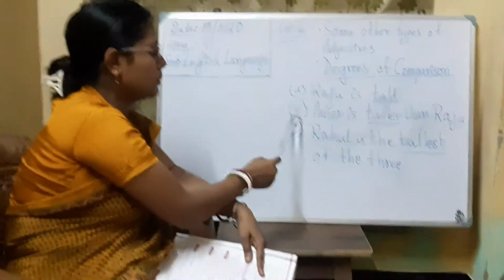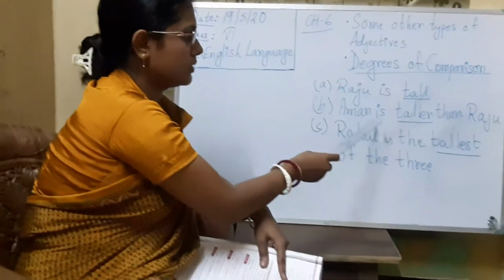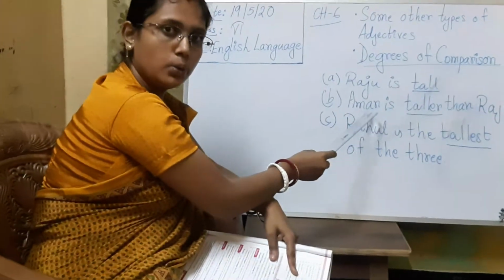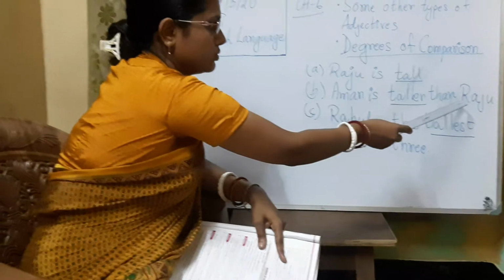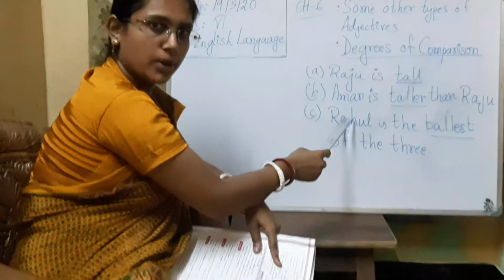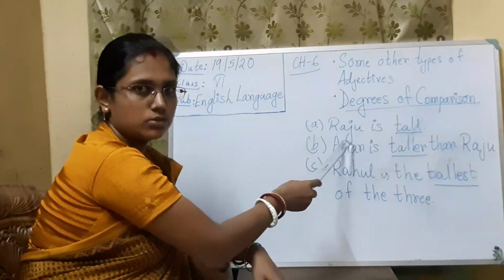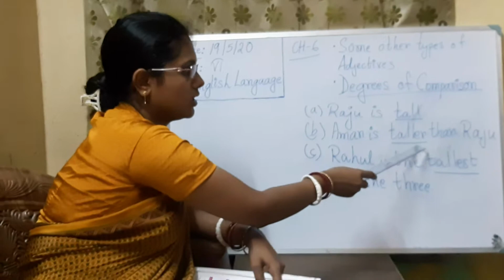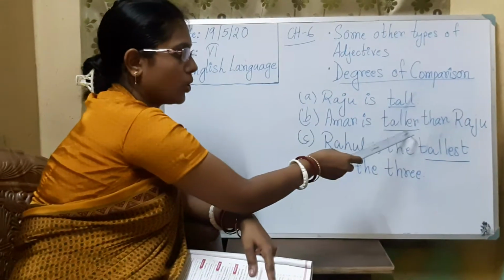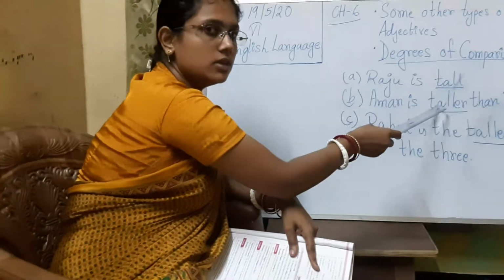Now B: Aman is taller than Raju. It means Aman is a boy who is taller than Raju. That means Raju is not as tall as Aman. So Aman is more tall than Raju. That's why we are writing taller. The main word is tall, and we are attaching ER to the word tall.